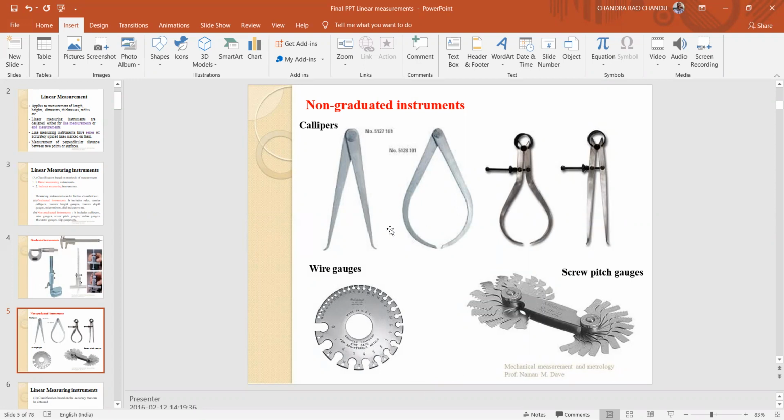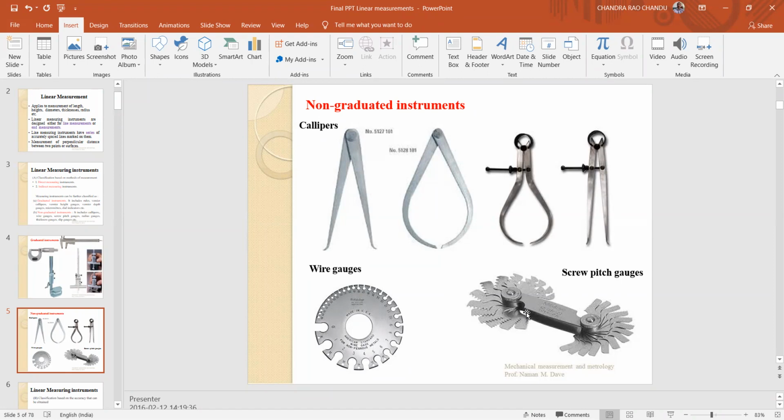Here in this case, if you go for the caliper, not vernier caliper, that is simply a caliper having pointed legs. It does not have gradations on these instruments. Therefore, it is an example of non-graduated instruments. If you go for the wire gauges, gradations are not there on the wire gauges, screw pitch gauges, calipers, all types of calipers, wire gauges, and screw pitch gauges. These come under non-graduated instruments.